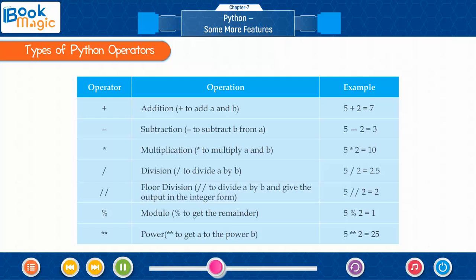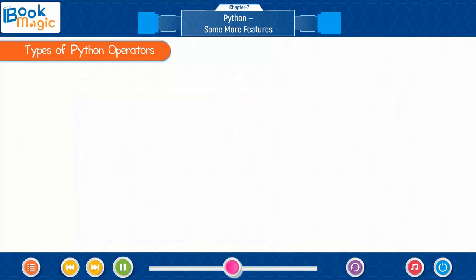Star, multiplication, star to multiply a and b. 5 multiplied by 2 equals 10. Slash, division, slash to divide a by b. 5 divided by 2 equals 2.5. Double slash, floor division, double slash to divide a by b and give the output in the integer form. 5 double slash 2 equals 2. Percentage, modulo, percentage to get the remainder. 5 modulo 2 equals 1. Double star, power, to get a to the power b. 5 to the power 2 equals 25.